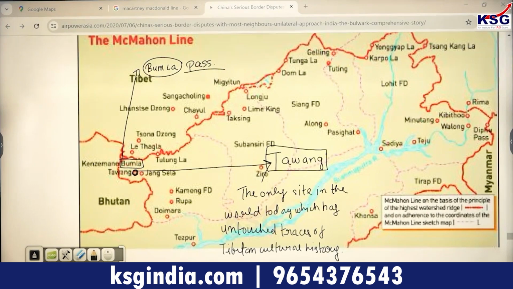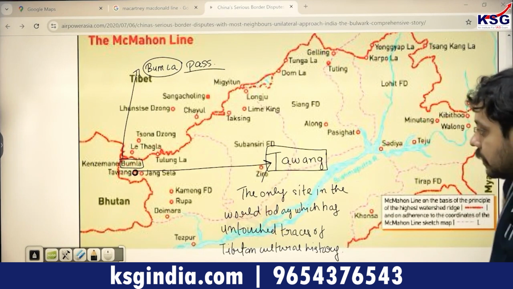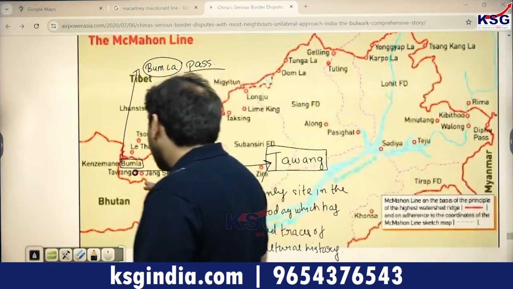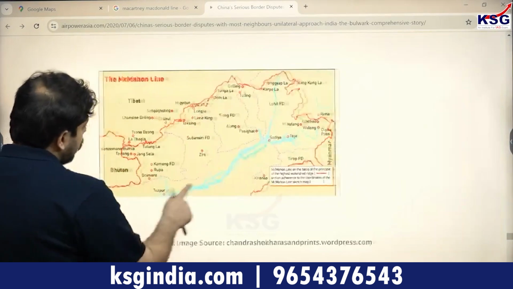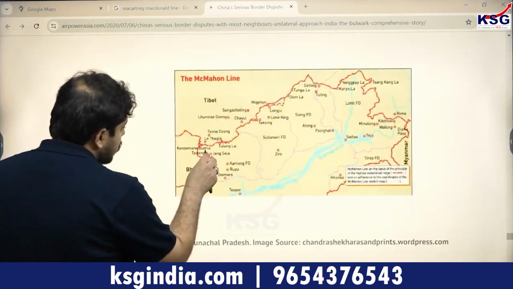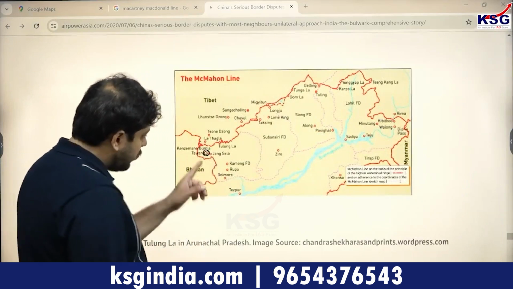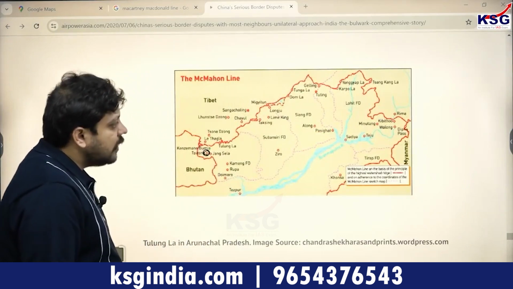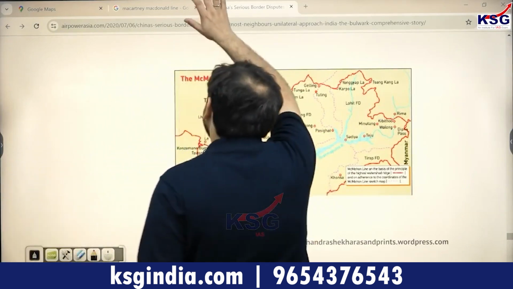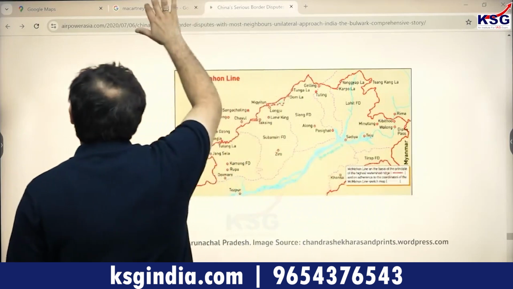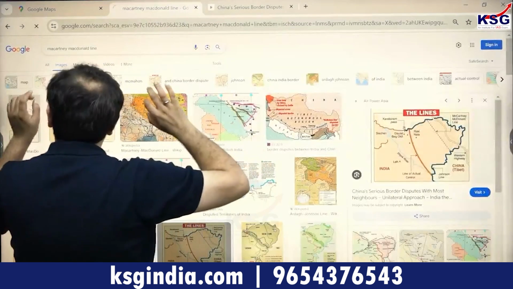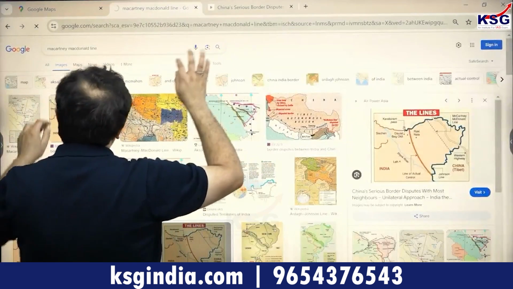So even in 1962, the next thing that the Chinese entered after the Bumla Pass was the region of Tawang, right? Both of these areas are standing at the edge of Arunachal, at the intersection over here, which is very close to the Bhutan border. The Bumla Pass and Tawang are two areas that we might want to take note of in terms of geographical understanding. Why? Because one of the things that we see, for example, is